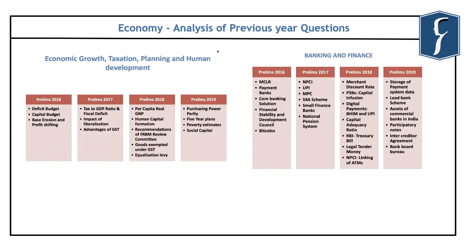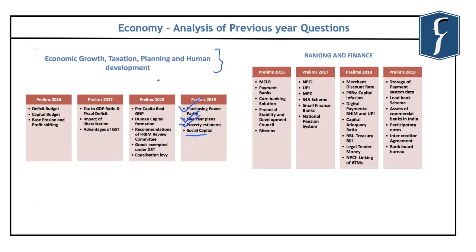So now if you look at the themes like economic growth, taxation, planning and human development, you will find that questions have been asked related to concepts like purchasing power parity, important objectives of the 5-year plans, how is poverty estimated in India, and also related to concepts like social capital.